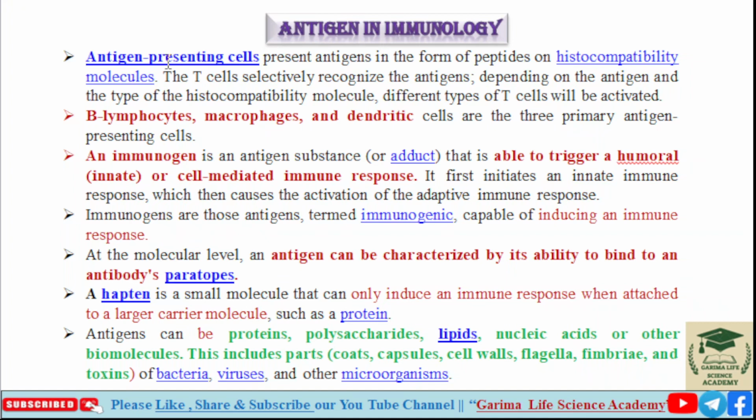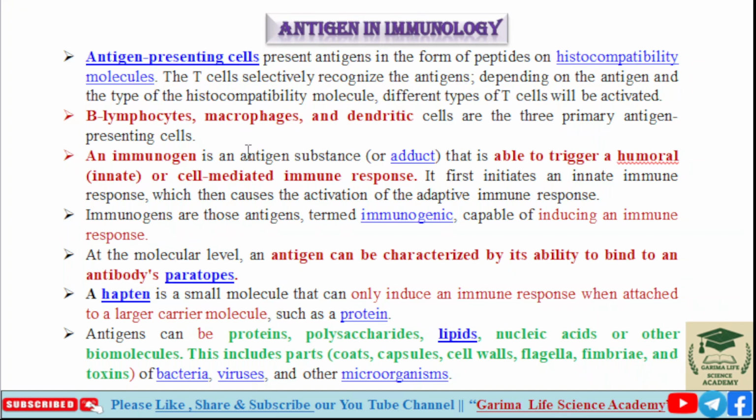So based on MHC molecule and antigen nature, different types of T cells are involved and recognize antigen presented as a peptide form. B lymphocytes, macrophages and dendritic cells are the three primary or professional antigen presenting cells.